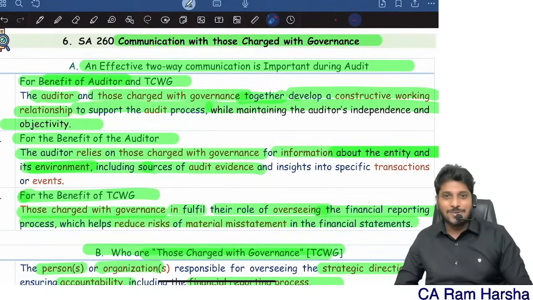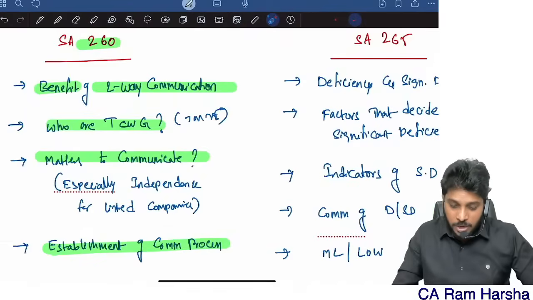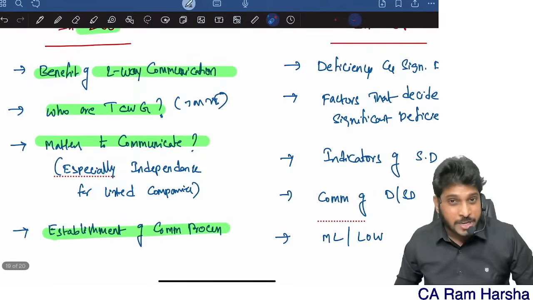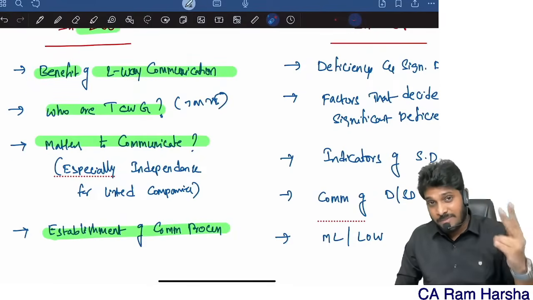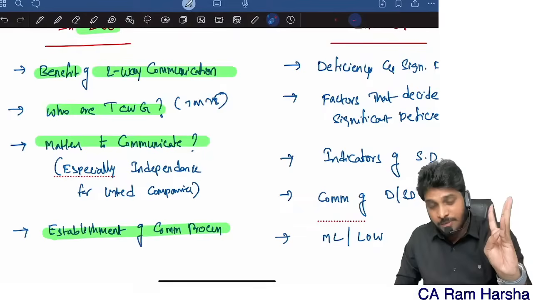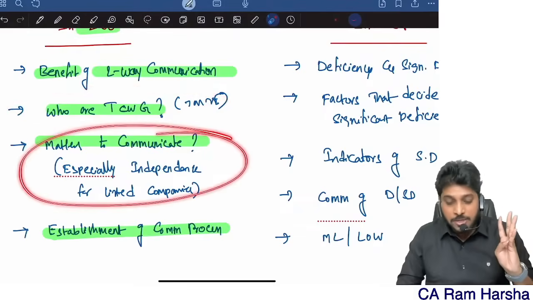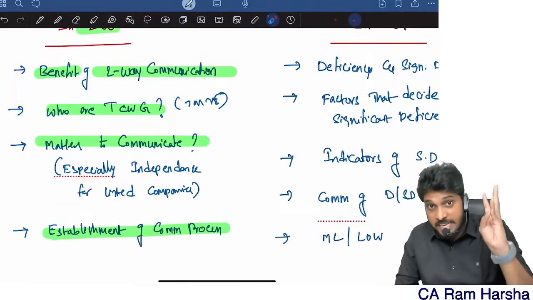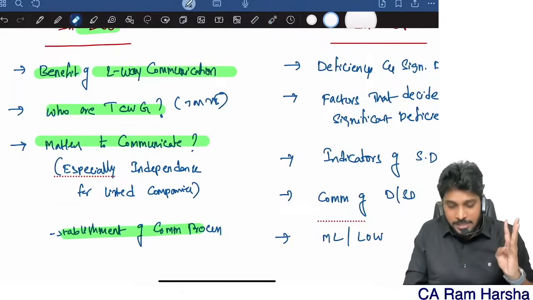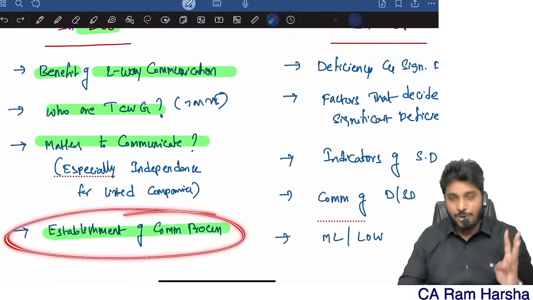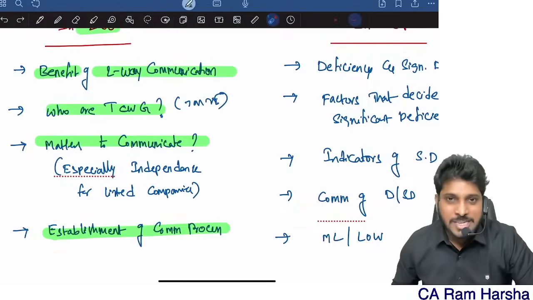See how easy the standard is. What we completed: an effective two-way communication, how it is beneficial for the auditor and for top management. Who are top management? Those charged with governance. What are the matters to be communicated, especially independence in case of listed companies? That was also discussed. What is the communication process? That is also completed. One more standard over.